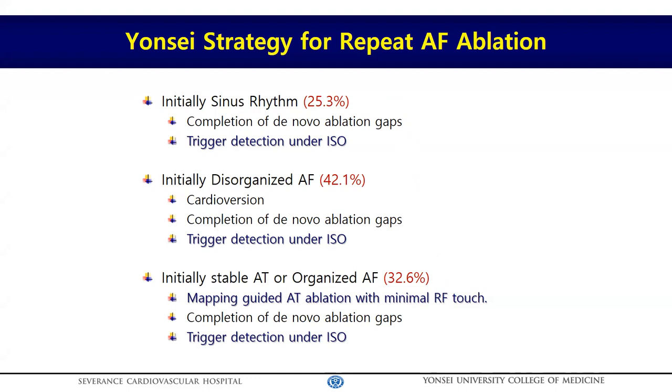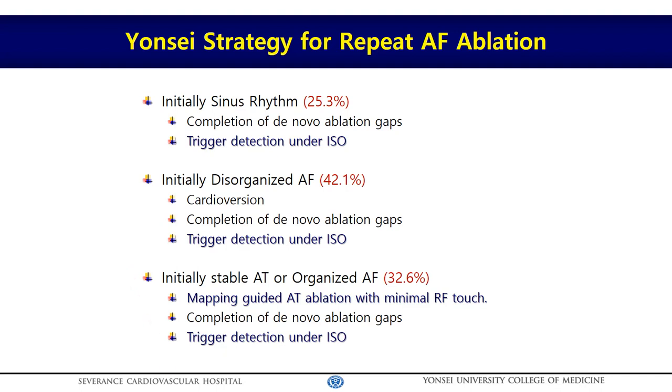If the initial rhythm is sinus rhythm, we complete any ablation gaps and then search and destroy non-PV triggers by isoproterenol provocation. If the initial rhythm is atrial fibrillation, we cardiovert AF first and conduct the same procedures. If the initial rhythm is stable atrial tachycardia, we map the atrial tachycardia by high-density map and ablate it with minimal RF touch. Then we complete the de novo lesion set and conduct isoproterenol provocation.